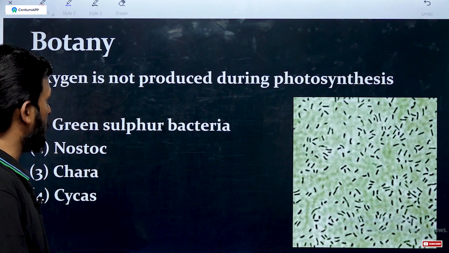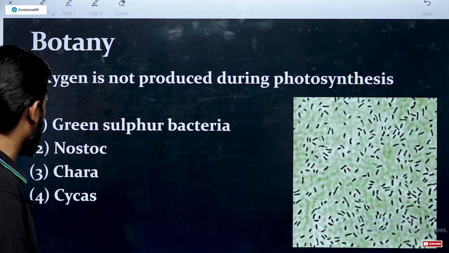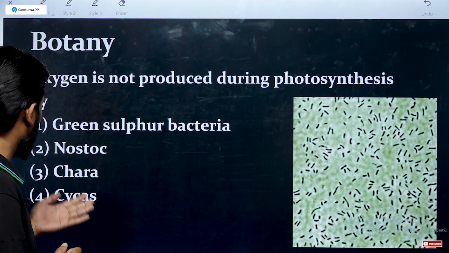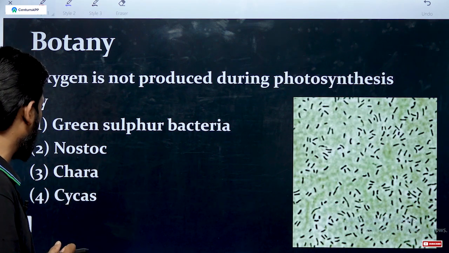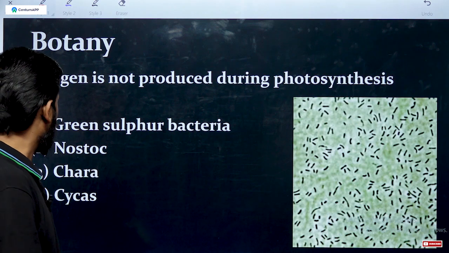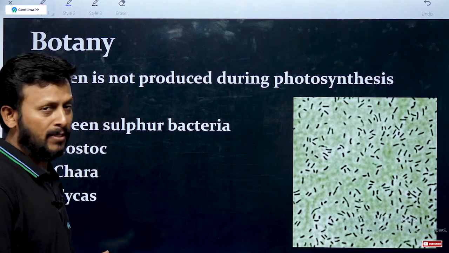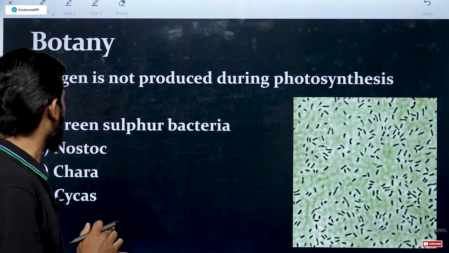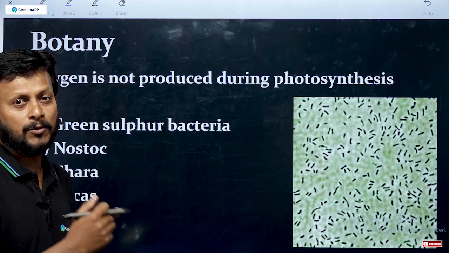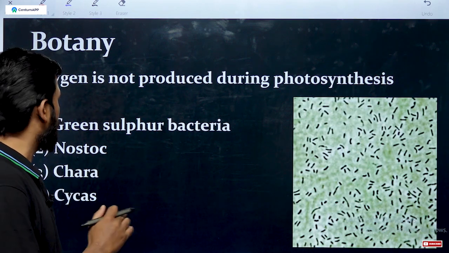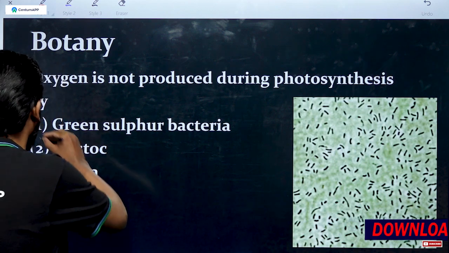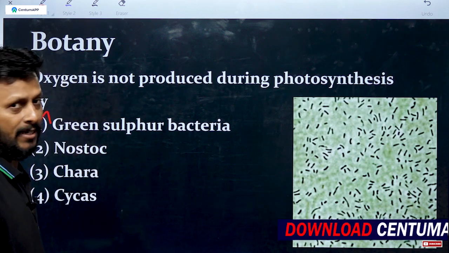Oxygen is not produced during photosynthesis by which of these options: green sulfur bacteria, Nostoc, Chara and Cycas. Green sulfur bacteria are sulfur-using bacteria; they don't produce oxygen. The answer is green sulfur bacteria.